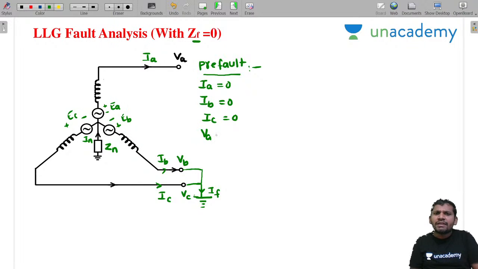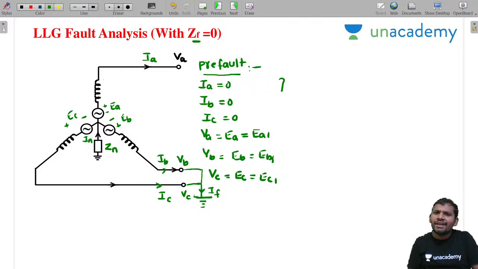Then what is VA? The terminal voltage is nothing but the excitation EMF. VA equal to EA, that is equal to EA1, since the system is under balanced condition and consists of only positive sequence component. Then VB equal to EB, that is equal to EB1. Then VC equal to EC, that is equal to EC1. These are the pre-fault conditions, the conditions before fault.